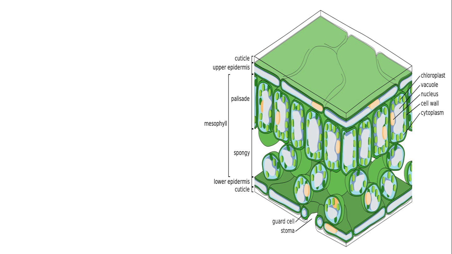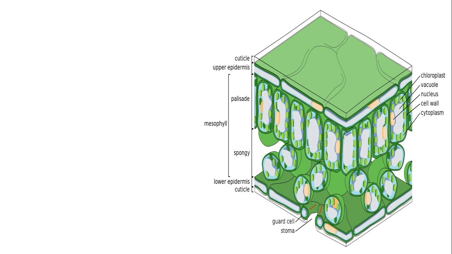Now look at this structure. When you observe this structure, you can understand that there is a pair of bean-shaped cells near the stomatal pore. Those cells are called guard cells.